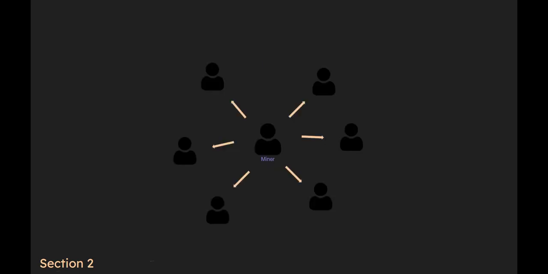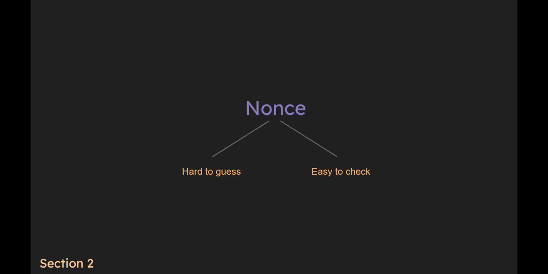The Bitcoin miner will send this block to all nodes he is connected to, and they will validate it. They will go through each transaction inside it, checking if they're valid. They will check the block syntax and other things. They also need to check if the nonce the miner was trying to guess is the valid one. Note that this is very easy for the nodes because of this number's special property, being easy to verify while